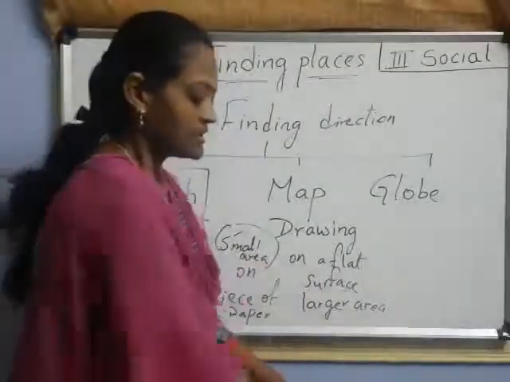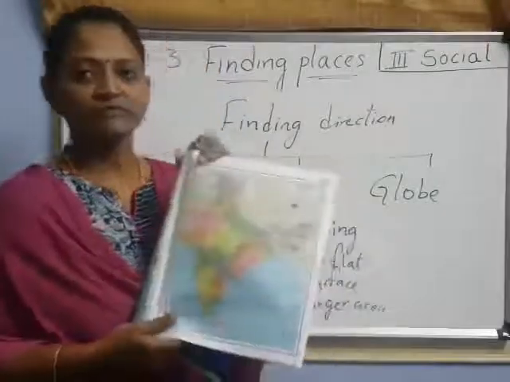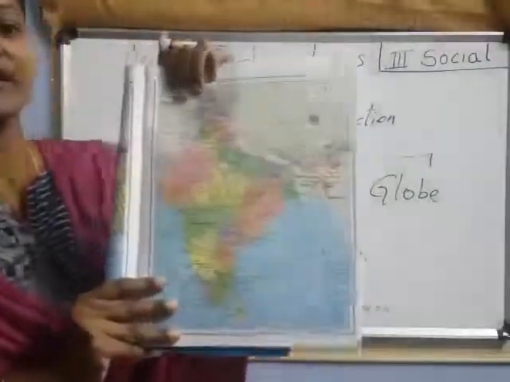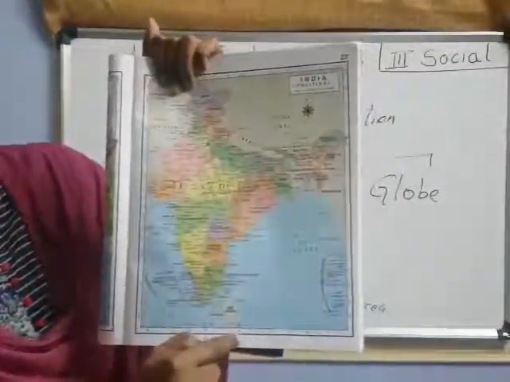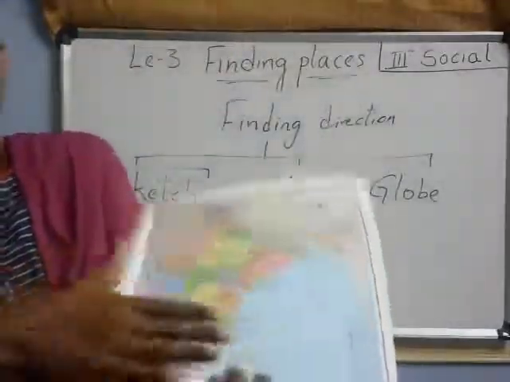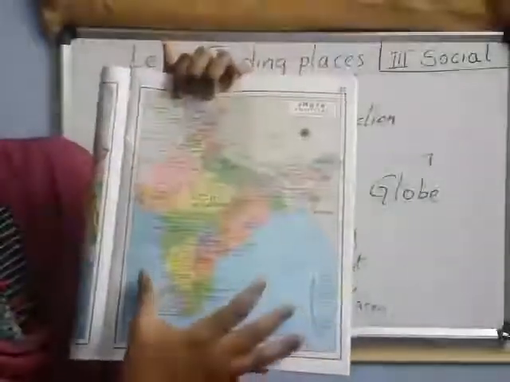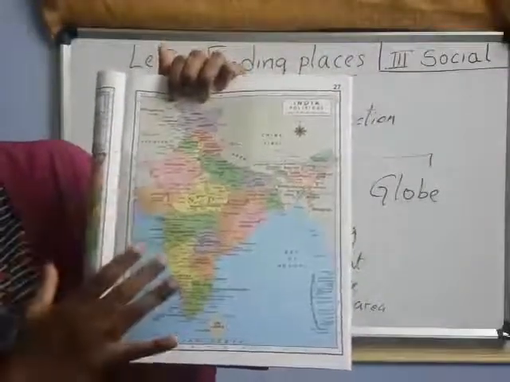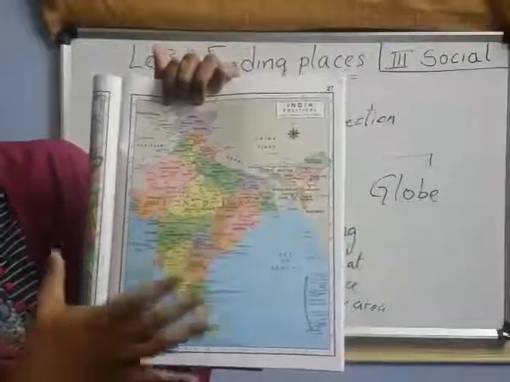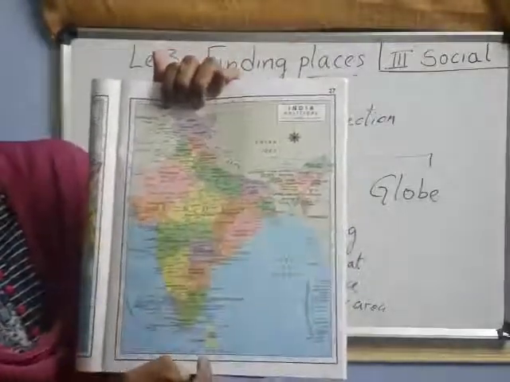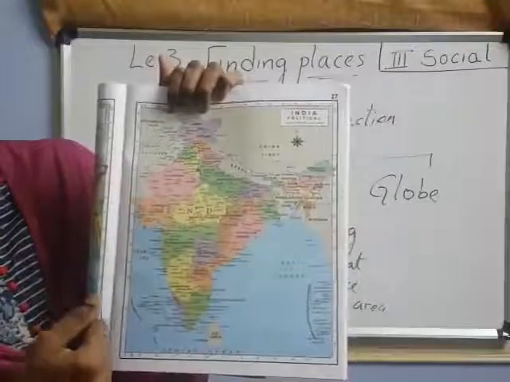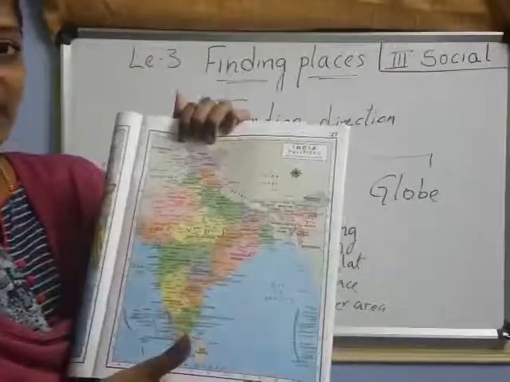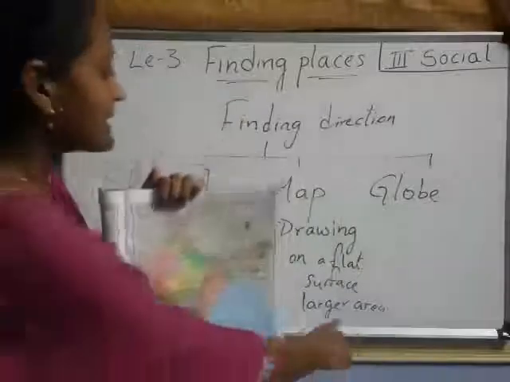Suppose, see here, children, I'll show you a map for you. This is our map, India map, right? This map is having so many places, different parts, right? Different places on this flat surface. On this flat surface, the drawing shows different places on the earth. This map is our India. In India we have so many states, right? All those are represented like this. So it is a drawing on a flat surface, and it covers larger area.